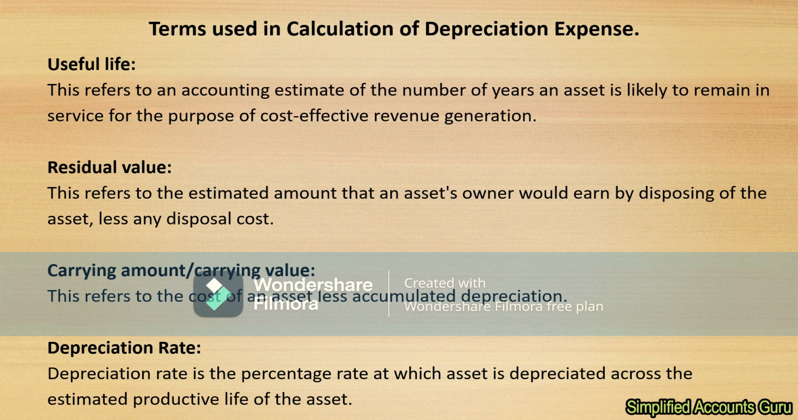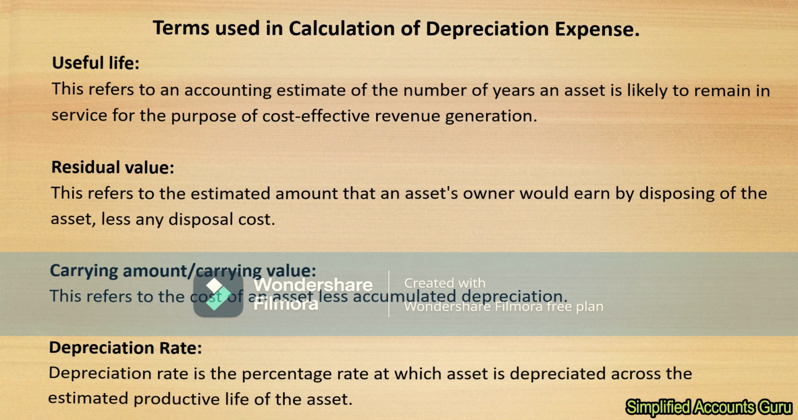The other thing that we need to talk about here is the depreciation rate. The depreciation rate is the percentage rate at which assets or an asset is depreciated across the estimated productive life of that particular asset. So it is that percentage that has been allocated for charging depreciation for that particular asset. So that is what we call depreciation rate.